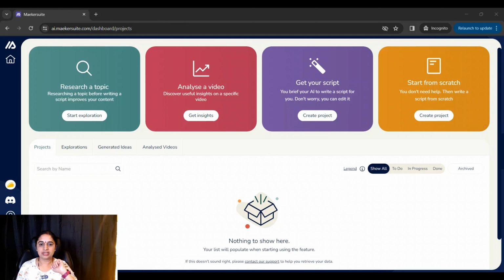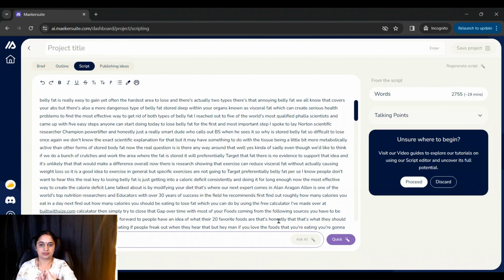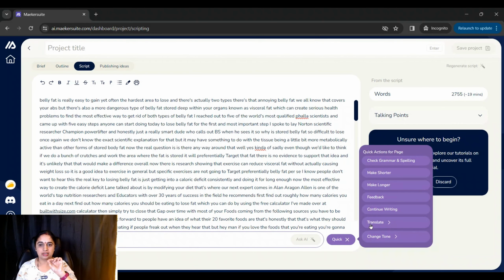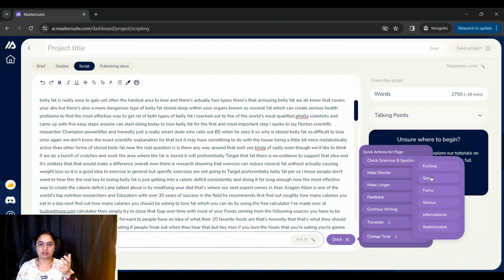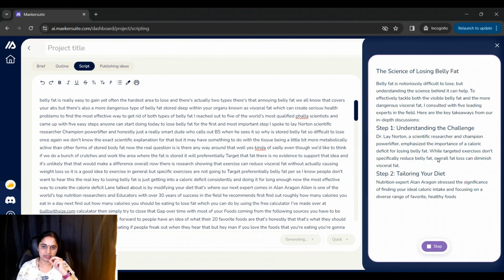And you see the yellow box, right? So you can go ahead and create a project there. And here you have a space to paste the script. And here I can ask the AI to, let's say, change the tone to smart. So the AI will do that, and it will generate a whole new script for you that you can use for your next YouTube video.